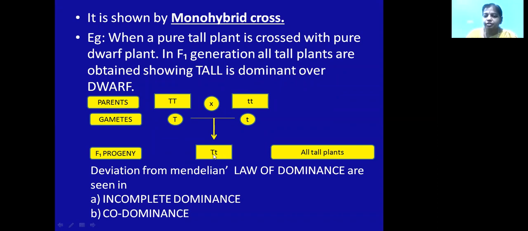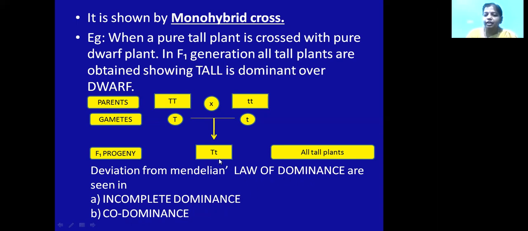So this is called the dominant allele over the recessive allele. That means it is explaining the law of dominance. Law of dominance, what did Mendel say? That means one allele of the factor will dominate the other allele of the factor, and the other allele will not be expressed in the F1 generation. There are deviations from the Mendelian law of dominance also. Those are incomplete dominance and codominance. Incomplete dominance and codominance do not follow the rules of the law of dominance.